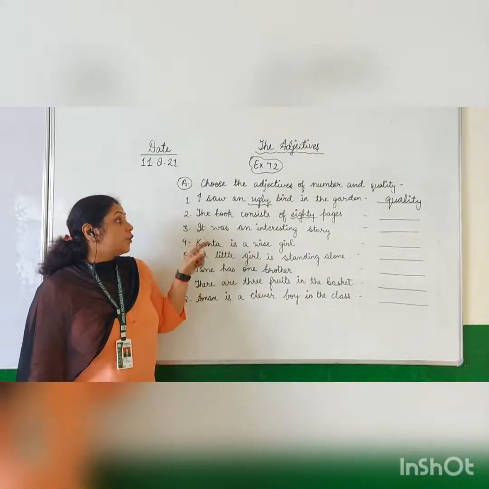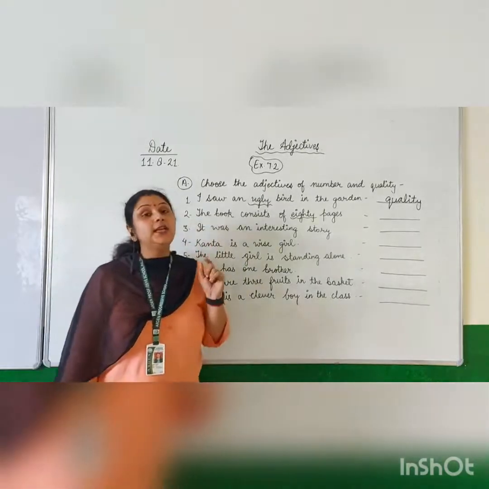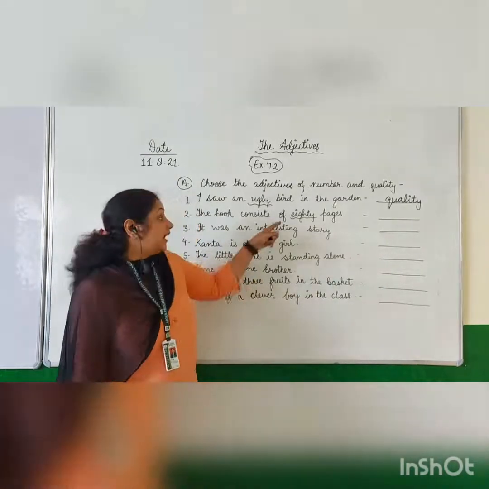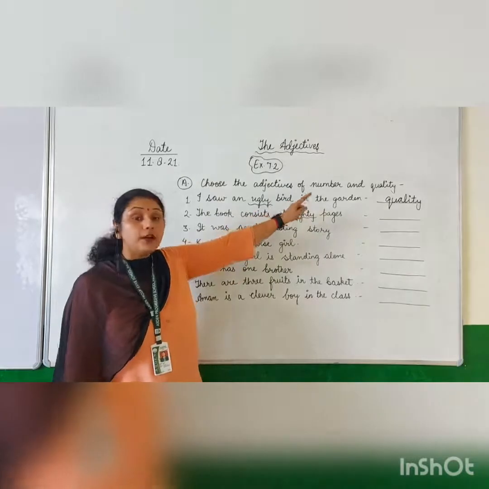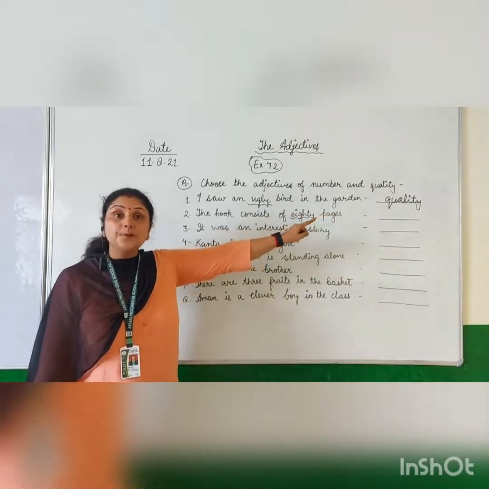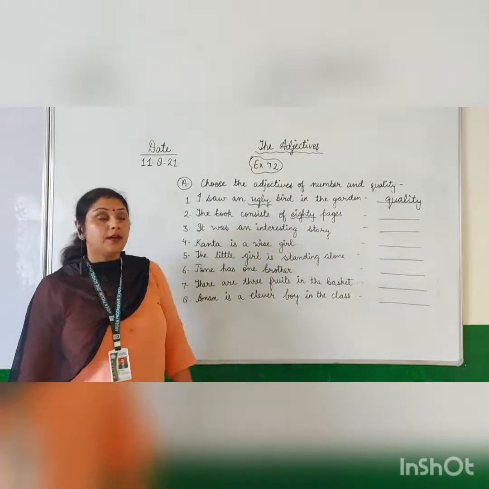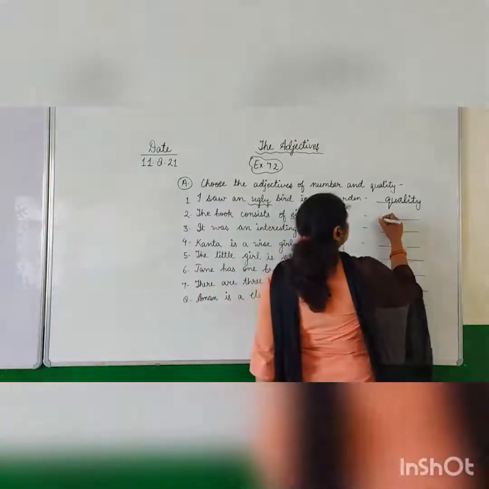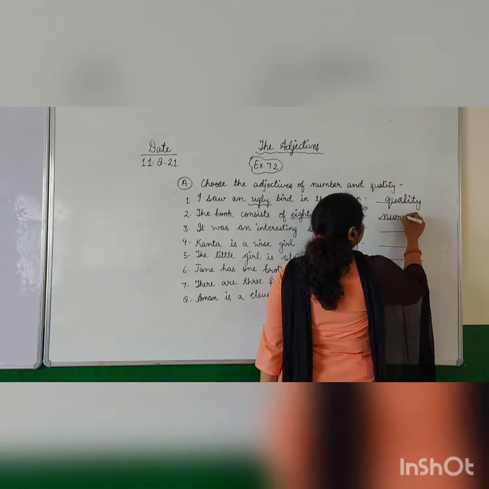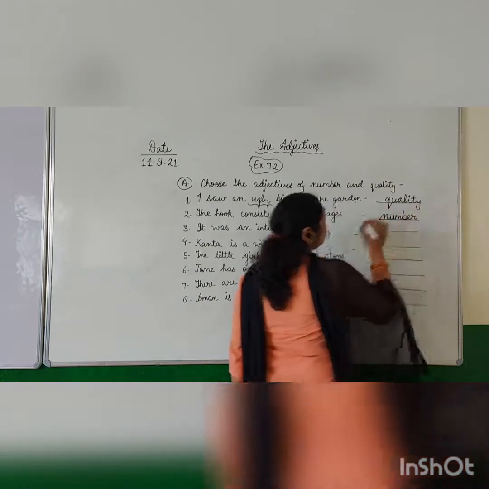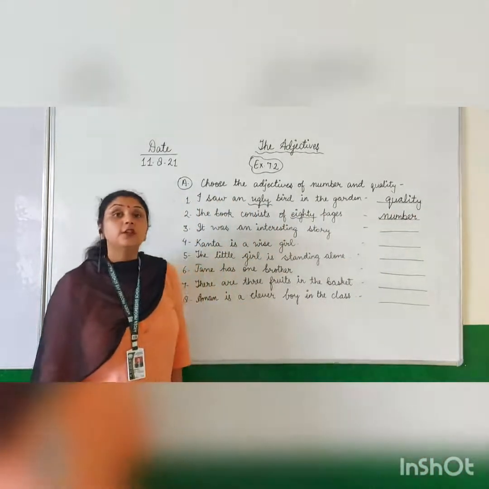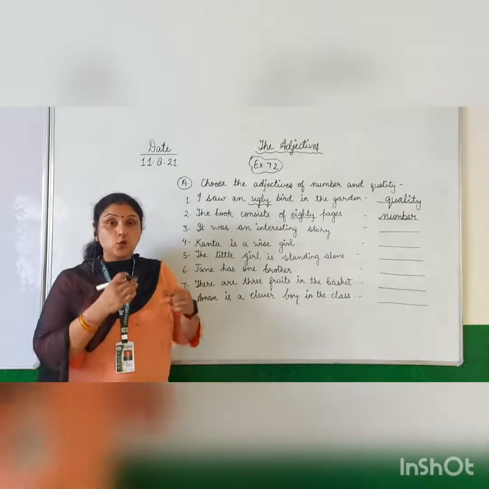Next is, the book consists of 80 pages. So whether 80 is adjective of number or adjective of quality, it is a number. 80 is a number. So you will write adjective of number here. So pages you will count.